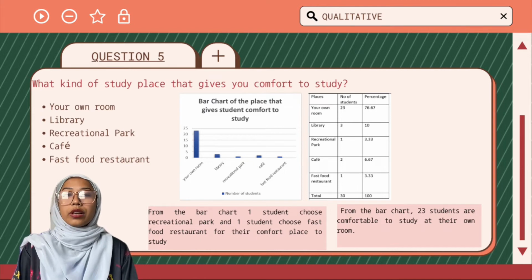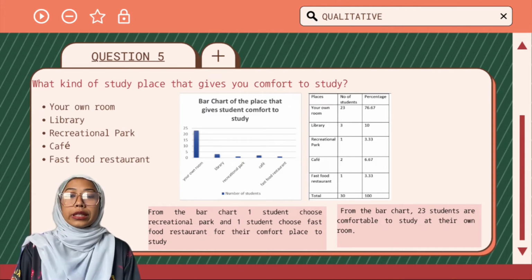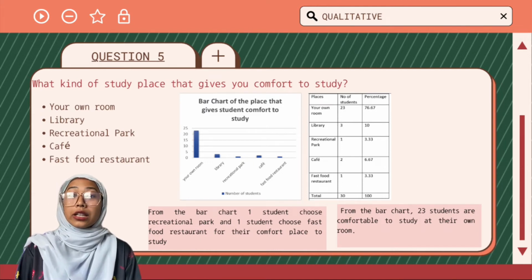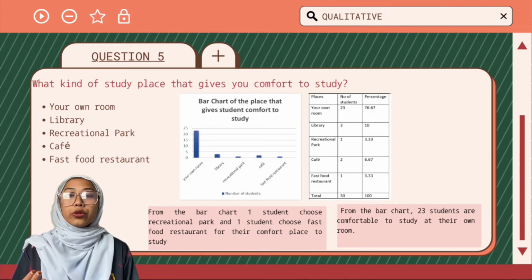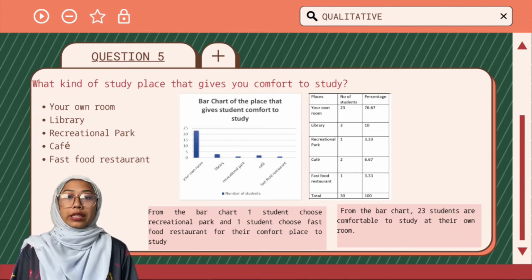Second, from the bar chart, as you can see, there are 23 students comfortable studying in their own room. This is the highest vote for the study place that gives students comfort to study.